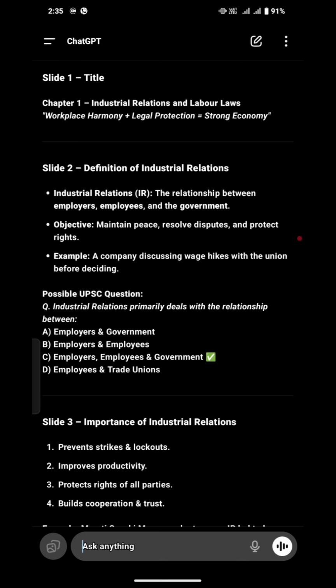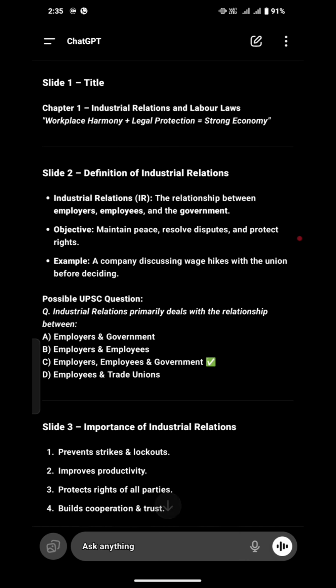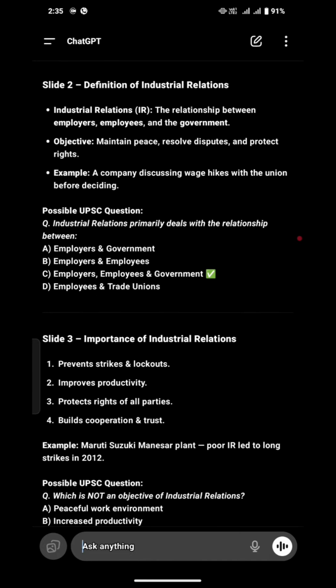Strong economy. Why is it called strong economy? What is the meaning of strong economy? Economy means we relate it with money only. No, economy does not relate to money only; it is something else. Economy relates to your surroundings, that give you profit in every aspect, whether money related, health related, or infrastructure related. So a strong economy is one of the biggest pillars of industry at the same time.